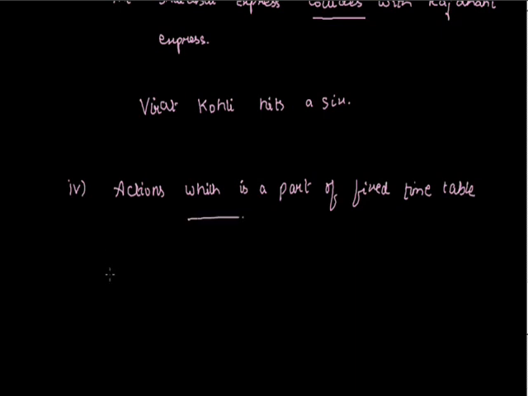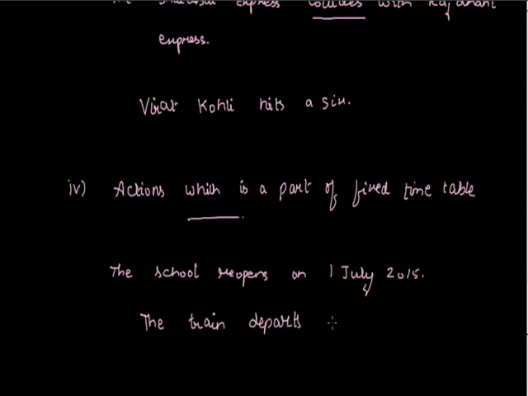For example, the school reopens on 1st July 2015. Another example, the train departs at 9 o'clock. So these are a part of fixed timetable or fixed schedule. That's why they are denoted by simple present tense.